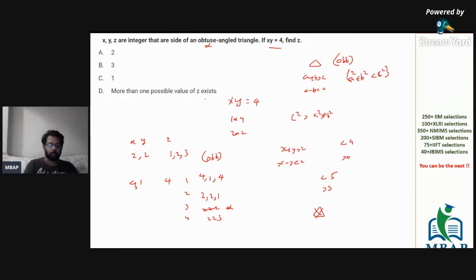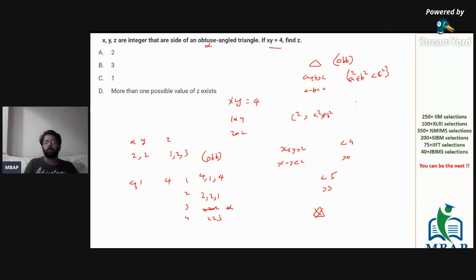Now the question has become simple. So c square should be more than a square plus b square. That's the only condition that we are looking at. Tell me in the comment box, I want answers from all of you. The only thing that I'm looking at now is, I know there are 4 triangles possible. 2, 2, 2 is an equilateral triangle, right? That's gone out. So out of 3, how many obtuse angle triangles are possible?